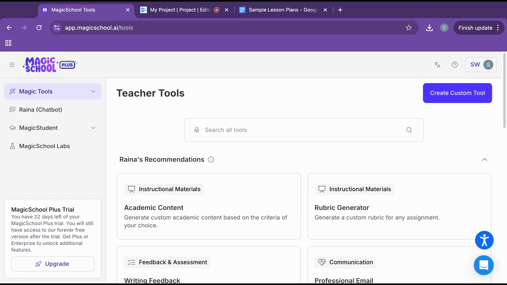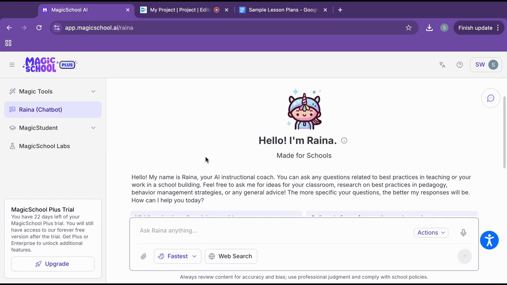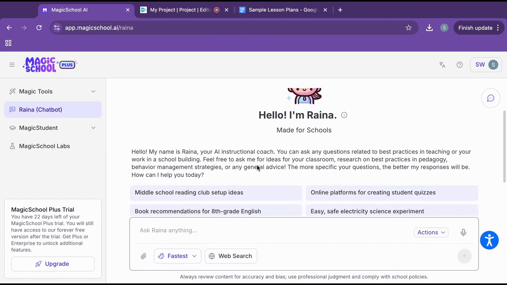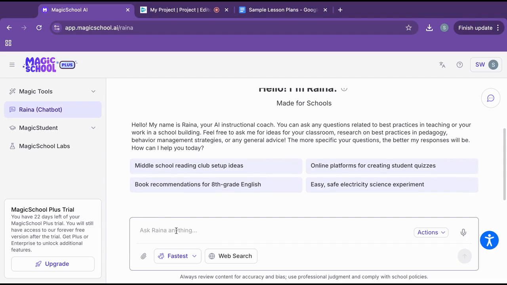You can use Raina, the chatbot in Magic School, to essentially ask any questions. So if you navigate to Raina on the left hand side, you'll see that she is a little character and she is Magic School's chatbot. So there are always prompts here that you can take a look at, but you can also ask her anything.